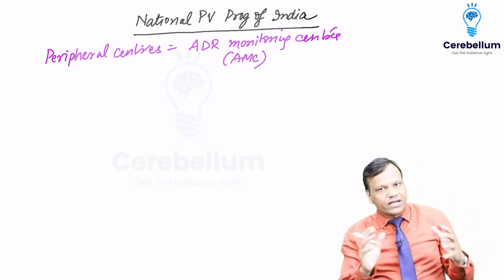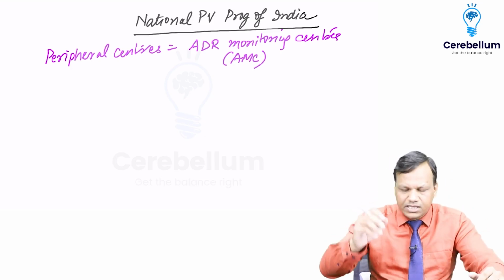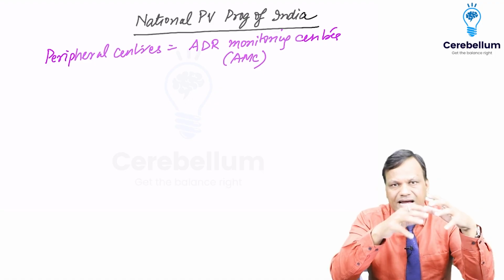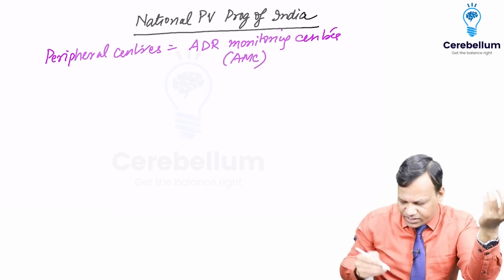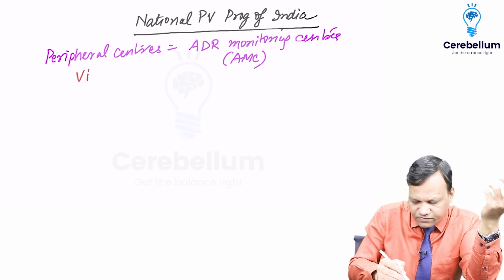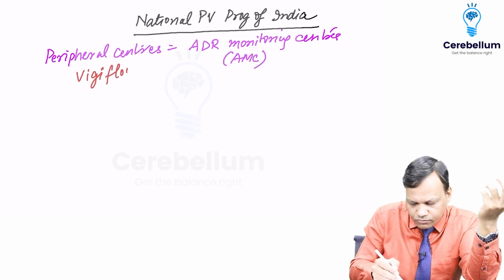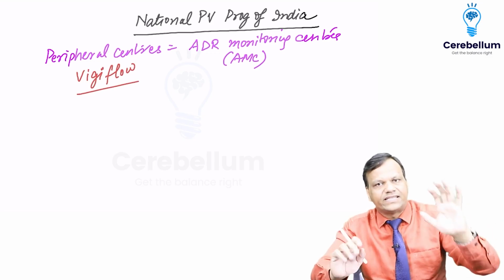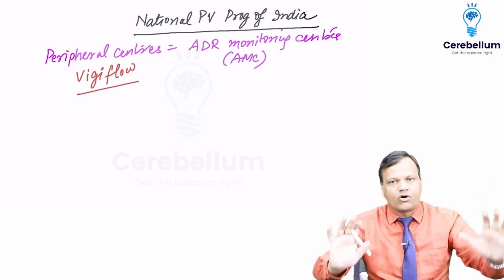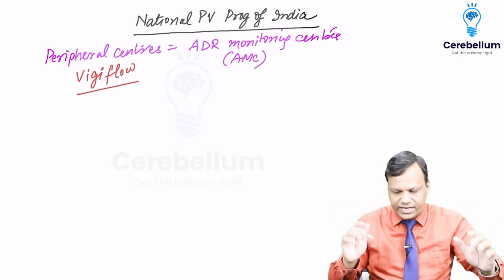Almost every medical college and every big hospital has been given a room. In that room, they have been given a computer and software. The name of that software is Vigiflow. Whenever any person comes with an adverse effect, they enter the data in it. So Vigiflow collects all the data from all the ADR monitoring centers.